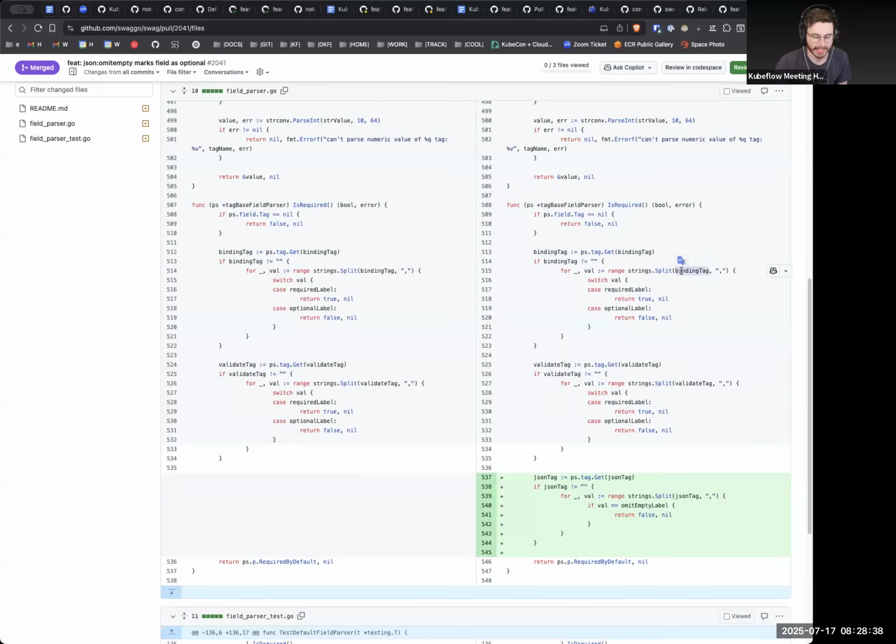Binding tag. So adding required. There's a required one that we could explicitly set as well, as part of binding, yes, although validate is the much more traditional one. Validate required. Oh yeah, required. True. Okay, cool.